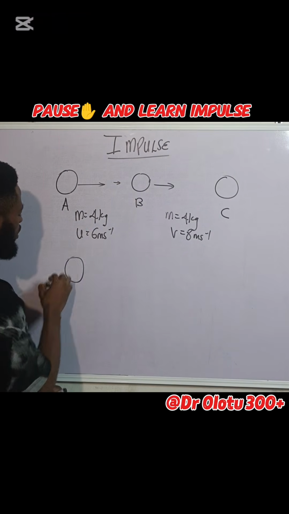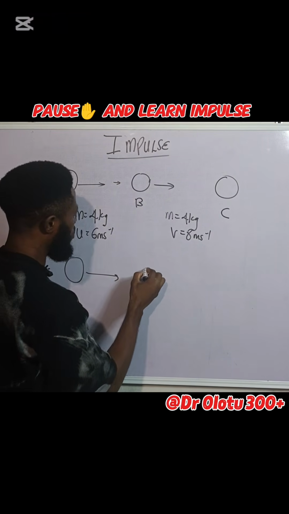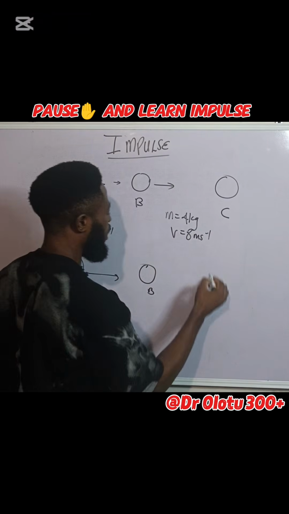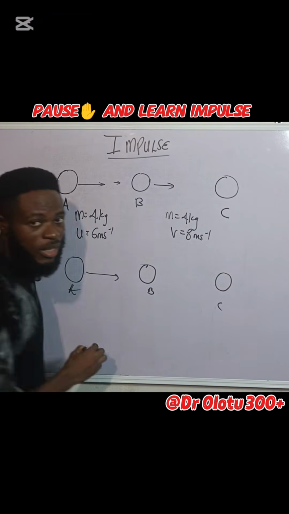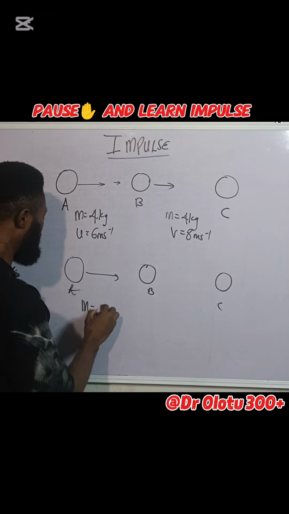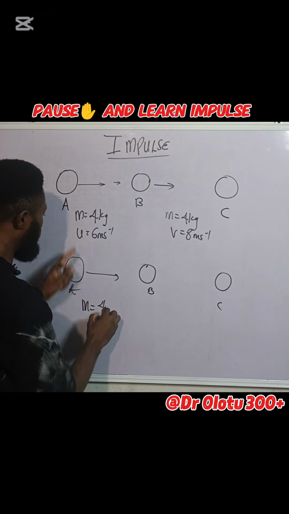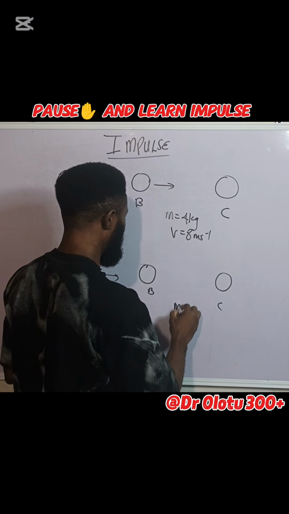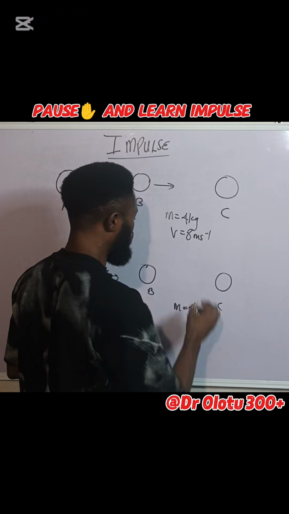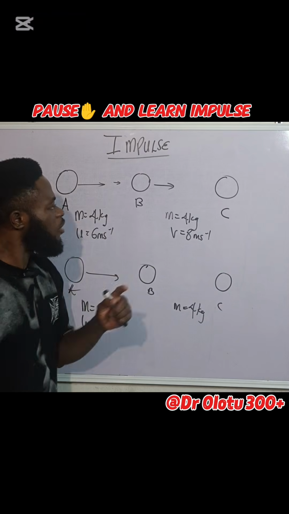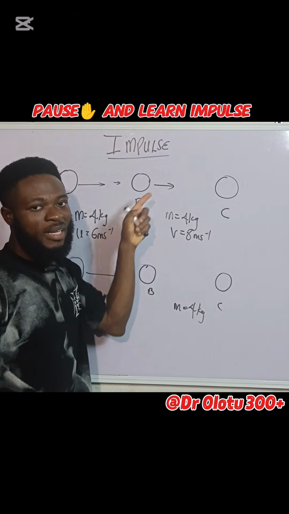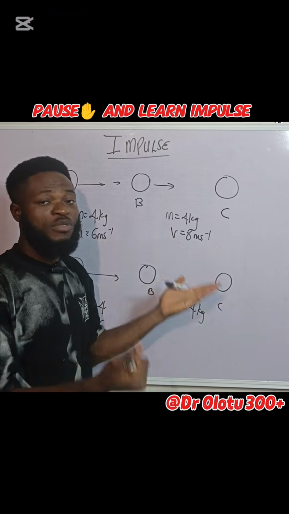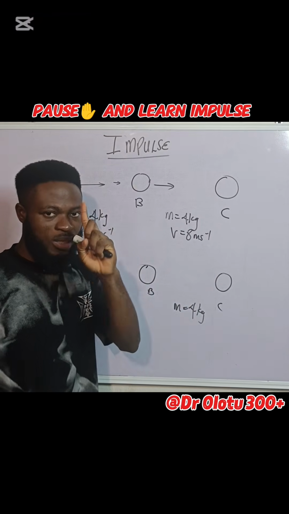Let's say you have this as an object that moved the same way this guy moved, now from point A to point B and then to point C. All right. Let's assume the mass in this case is the same as what you had here, which is 4. Velocity is the same here, which is 6. The mass now is 4 kilogram. If the force that hit this guy, let's assume the force is instantaneous, is sudden, let's say a force of 5 Newton hit this guy for just a second.